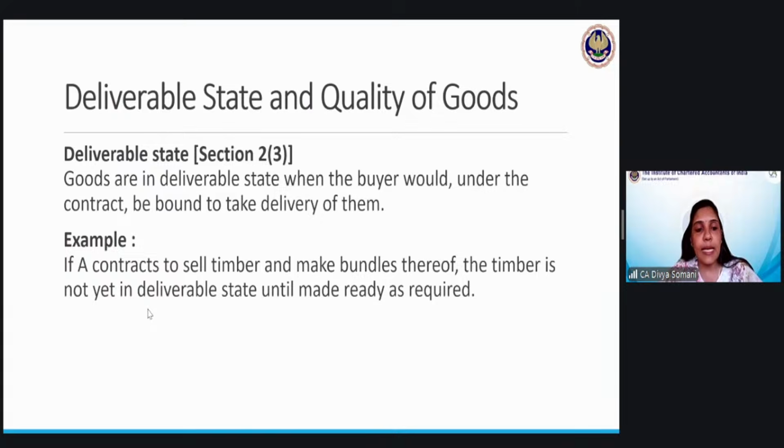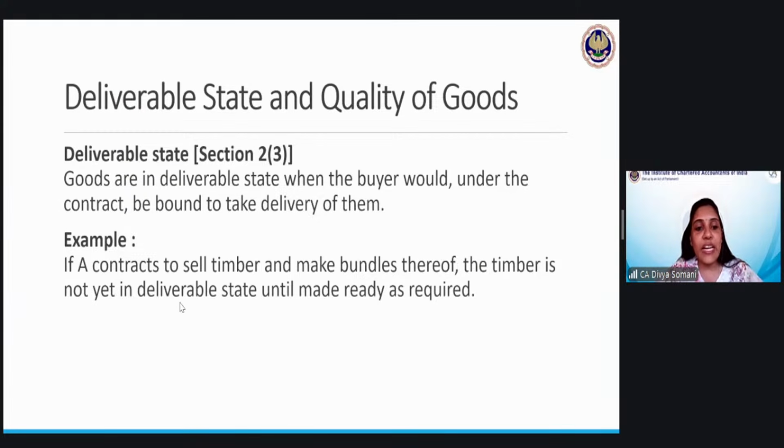Next, the example is here. If A contracts to sell timber and makes bundles thereof. So A has contracted to sell timber. Timber means simply the trees they have cut down and made into bundles. So they have been tied and bundles have been created. That Pushpa movie, you can just remember that. So bundles of timber, chandan ki lakdi, was there.